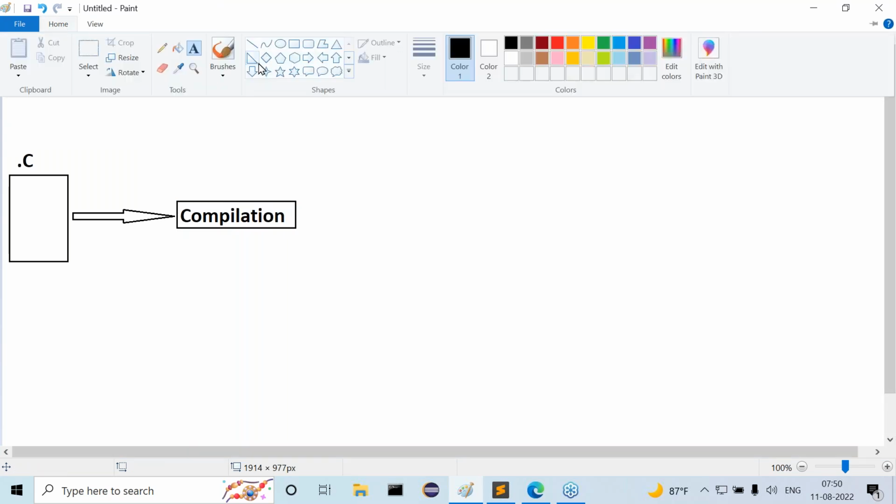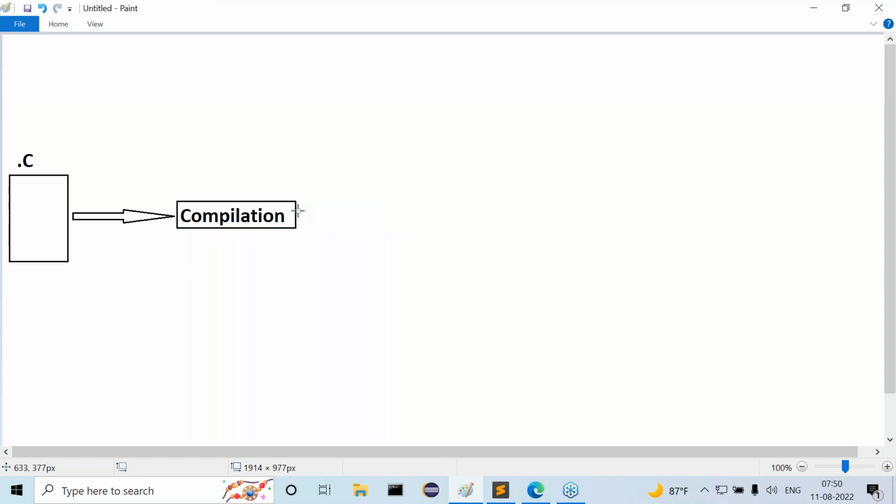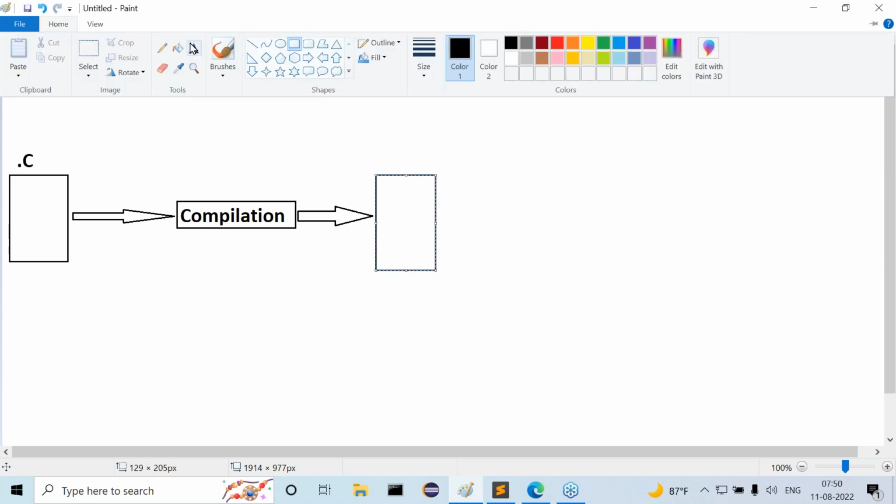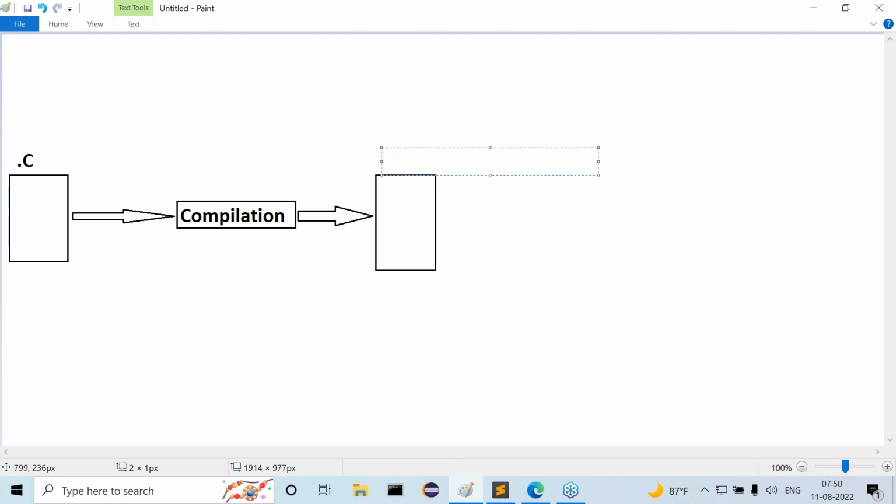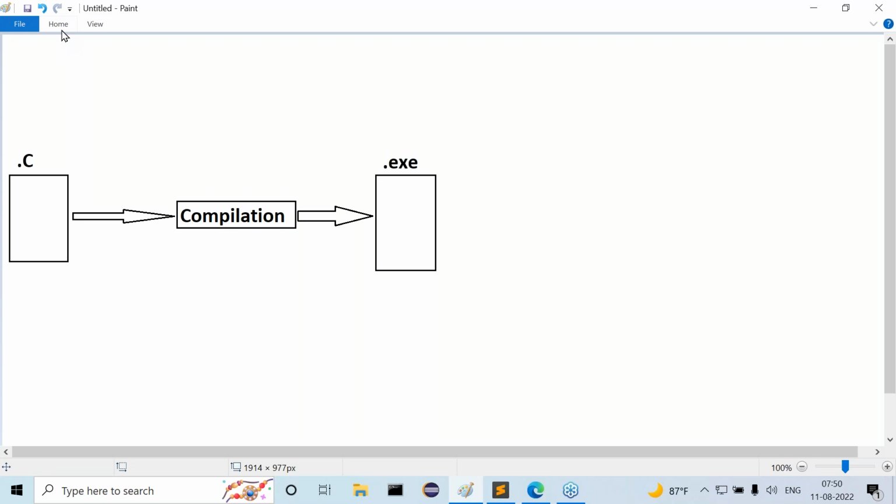When we perform this compilation, we get one file. Which type of file do we get? Of course .obj, but finally what we require here is the .exe file. Whenever we get the .exe file, we have to execute the program, so I need to go for the execution process.